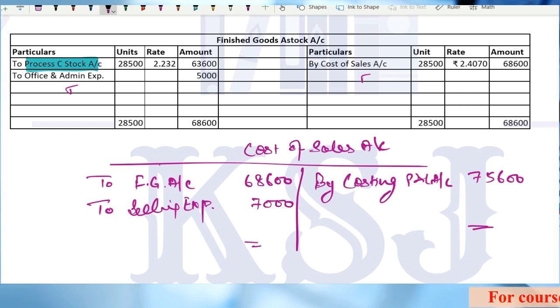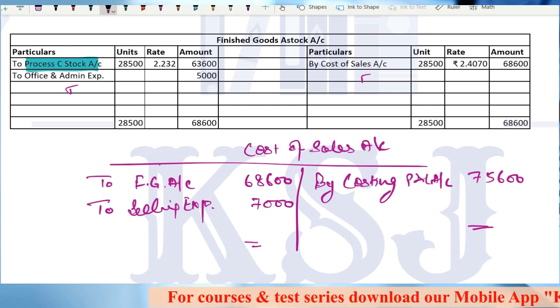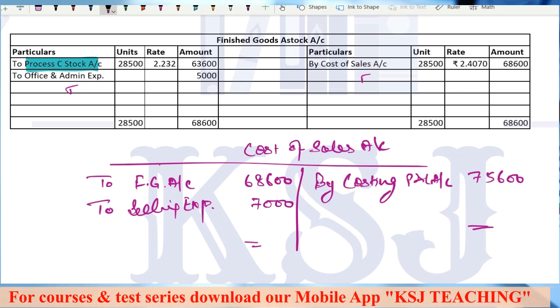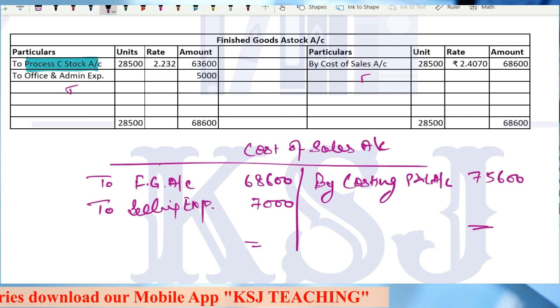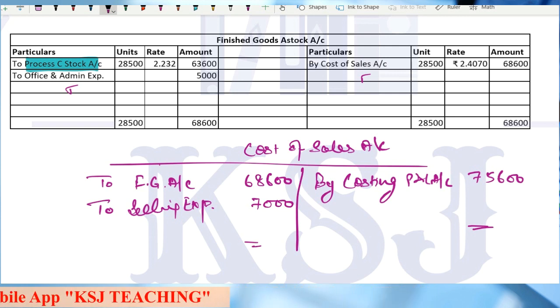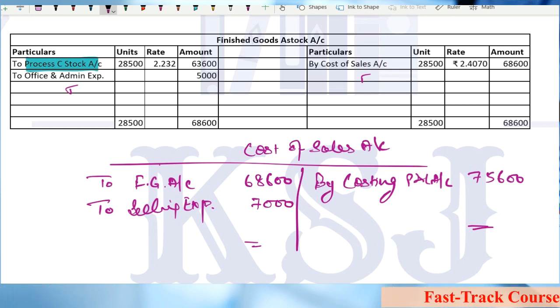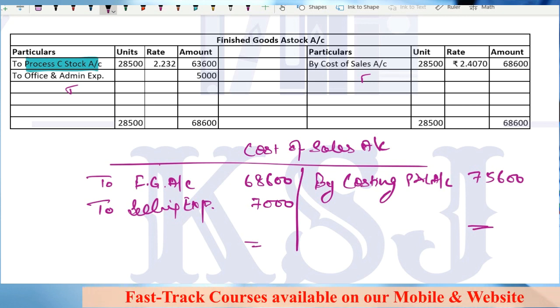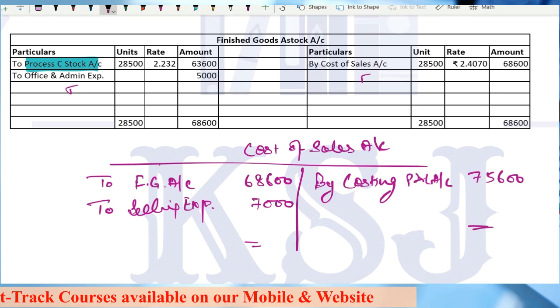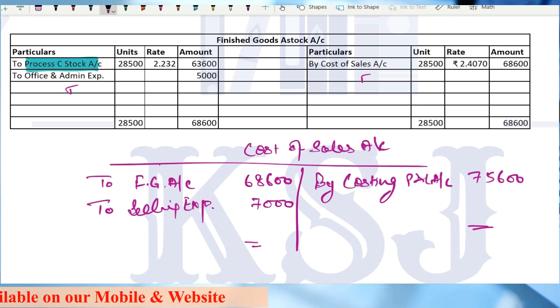But if the question is silent, if the question doesn't require you to prepare cost of sales account, then do not waste your time in the examination, right? Do not prepare cost of sales account in that case. If the question says in the examination that you have to prepare the relevant accounts, it doesn't specify what all accounts you need to prepare. The question says prepare the relevant accounts, right? In that case, you will prepare all the accounts including the cost of sales account. But that is a very rare chance that question will say prepare relevant accounts.